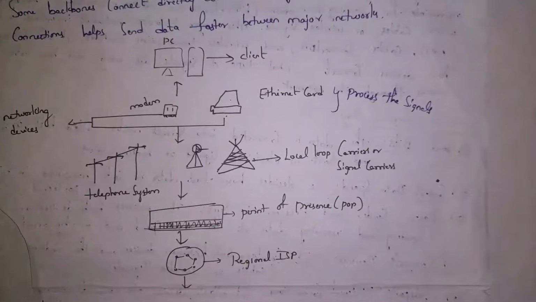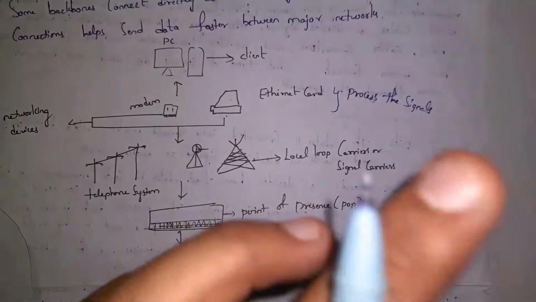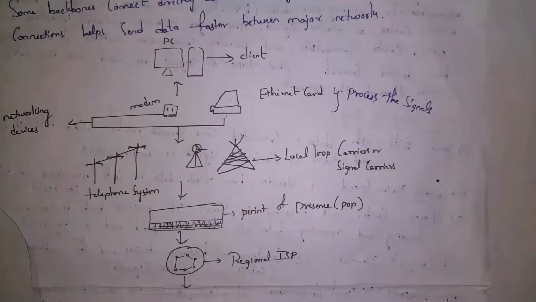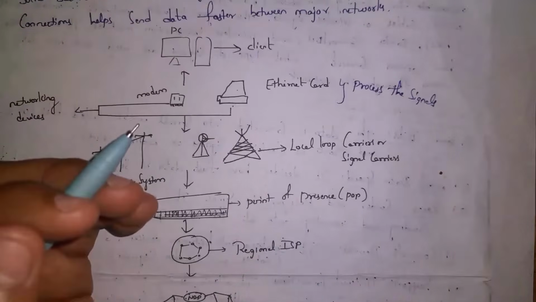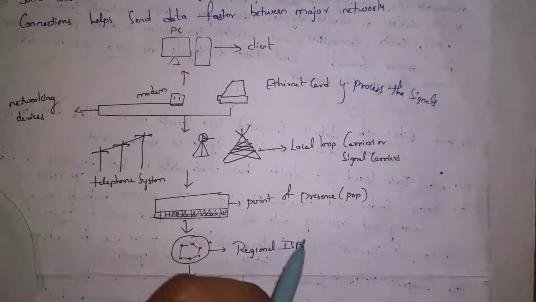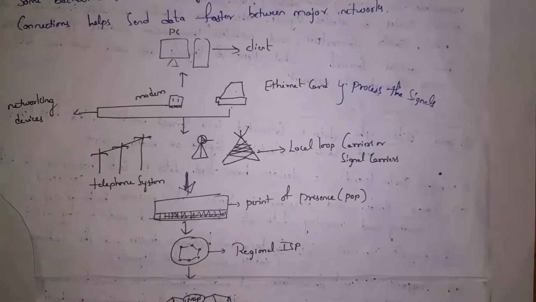Guys, for example, if you consider internet service provider like Jio, by using various kinds of towers and by establishing various kinds of stations in each location and by using various kinds of devices, Jio network is covered worldwide. So from local loop carriers, our signals are transferred to internet service provider network like Jio network. Guys, point of presence is nothing but whenever your signals first enter to internet service provider region, we call that entry point as point of presence.